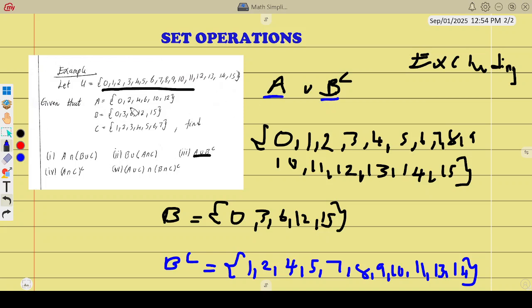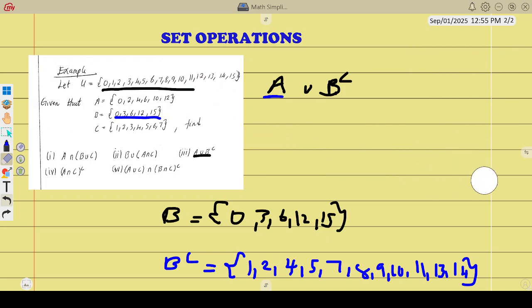For A, we already know, we'll just list this. But for B complement, we needed to find it. We only have B, meaning B complement is everything in the universal set except B. In the document, I explained it in quite a different way. We were cancelling. You should check out the document and see which one is easier for you to understand. If you don't get it, you can always let me know. I'll look for another way of explaining.